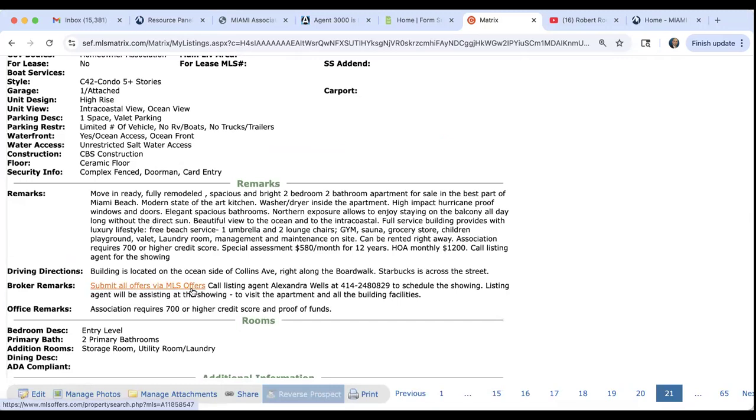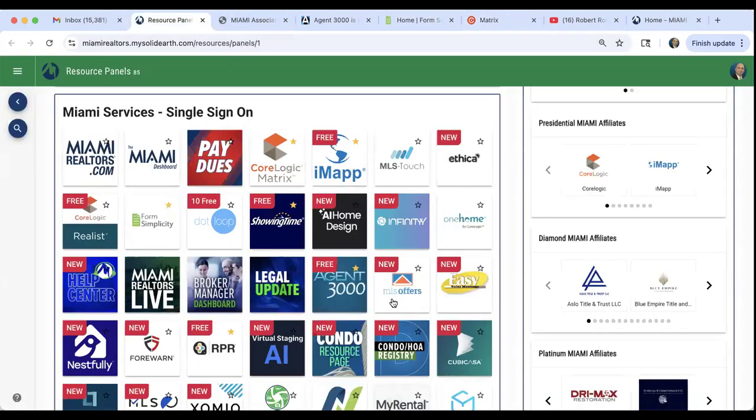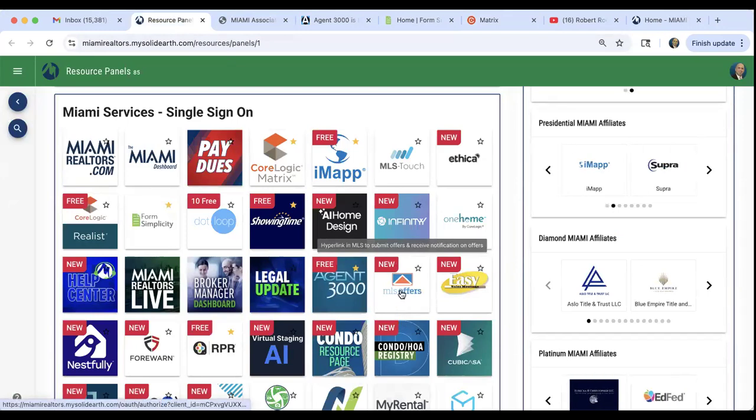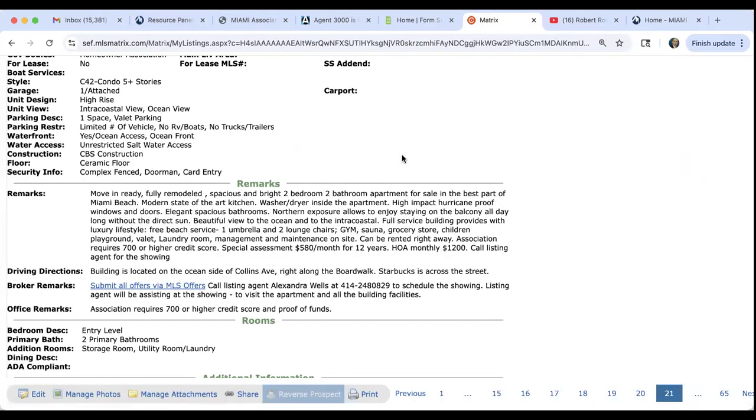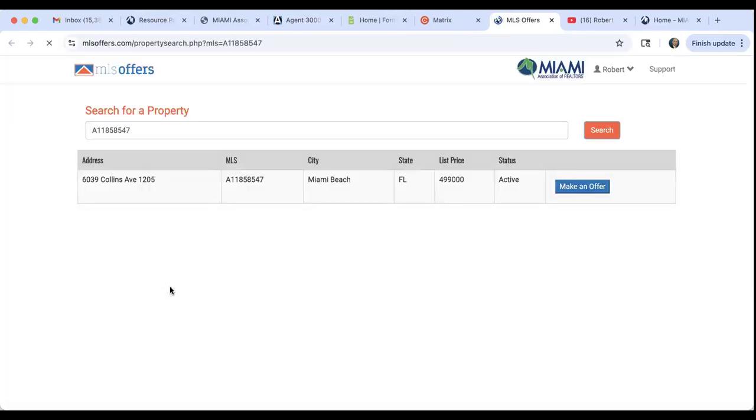There is a link that is built into broker remarks. If the agent wants you to submit offers through MLS offers, then you're going to click here. Obviously, as a listing agent, you want to go to MLS offers right here and set up your listing. You want to set up the information that is required and make it active on your listing. So once it's active on your listing like this, a showing or buyer agent just needs to click on MLS offers and then continue on with submitting an offer.